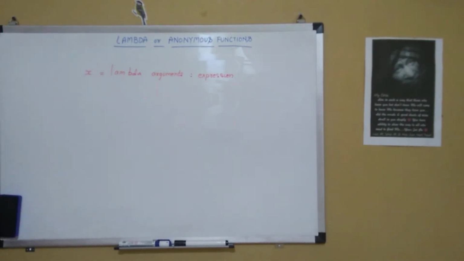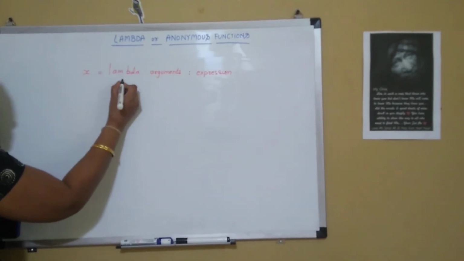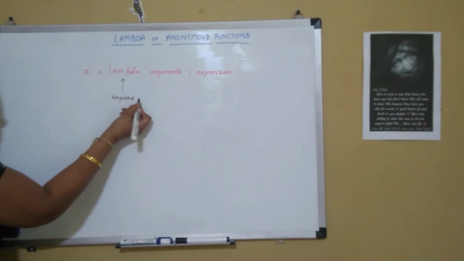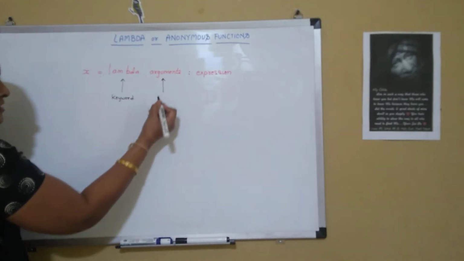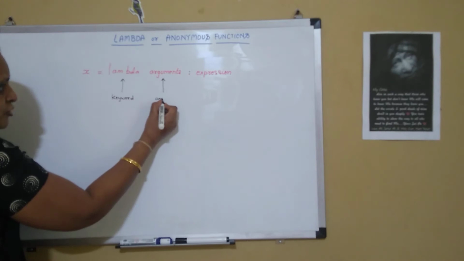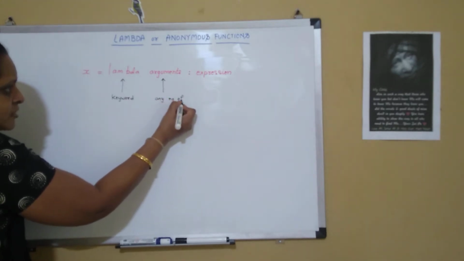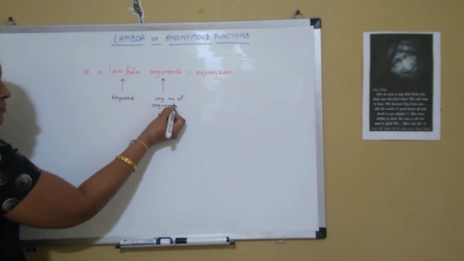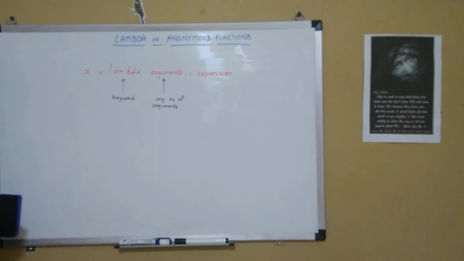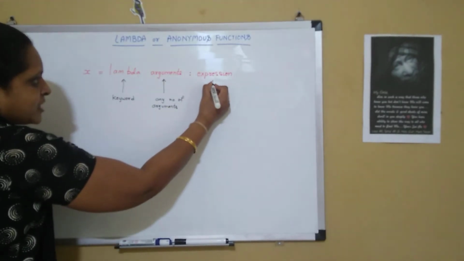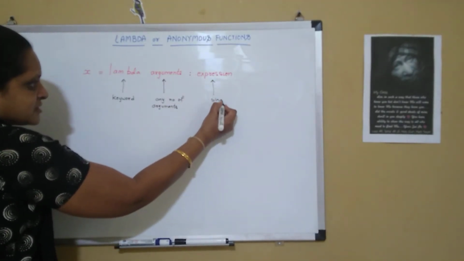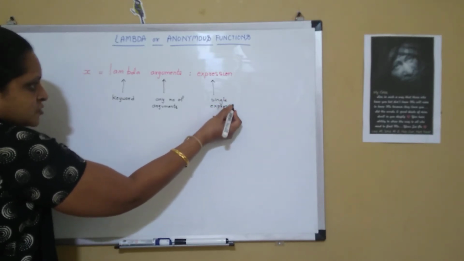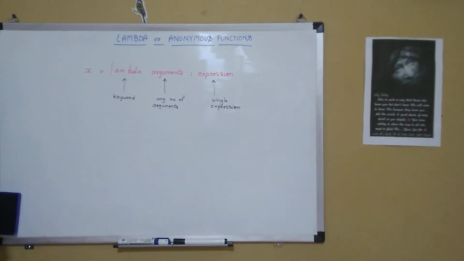So now here lambda is the keyword. Arguments are nothing but, we can pass any number of arguments which are separated by comma. Arguments are also called parameters or inputs. And it evaluates a single expression. So this is the syntax for the lambda function.